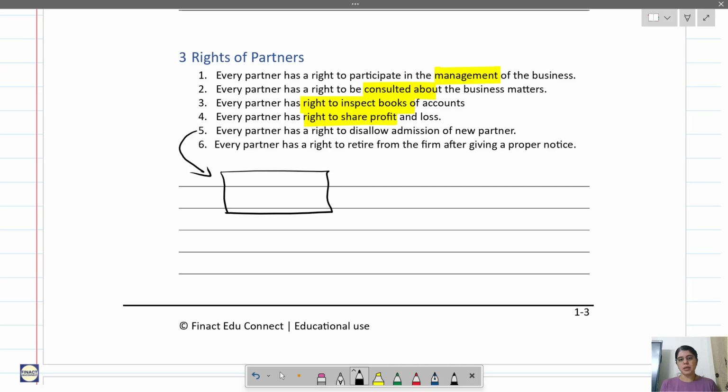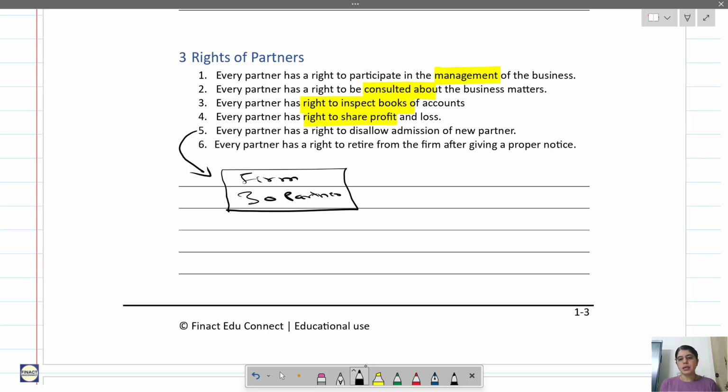Let's say this is a partnership firm, and it has 30 partners.